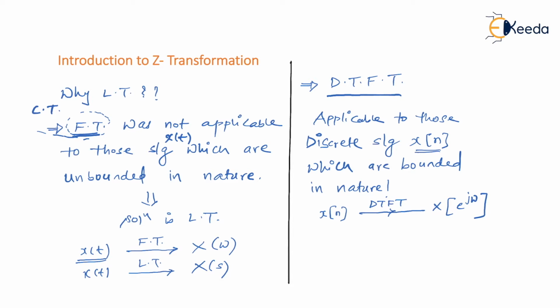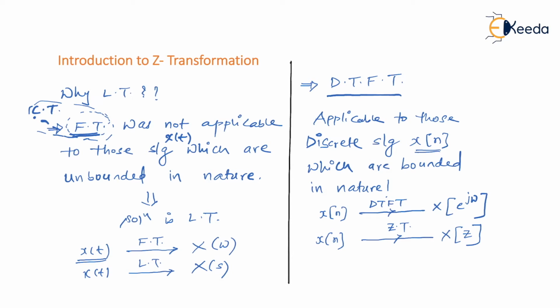Now, the limitations that CTFT has, that is continuous time Fourier transform, has, the same limitation even DTFT has. That is, the given signal x of n has to be bounded in nature, only then we can go for discrete time Fourier transform. So those signals which are discrete in nature, that is x of n, but they are unbounded in nature, then I go for Z transform. Then the remedy is to go for Z transform. So there are some limitations of DTFT. To overcome those limitations, we go for Z transform. So x of n after Z transformation becomes x of z.